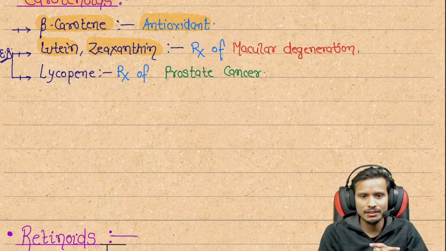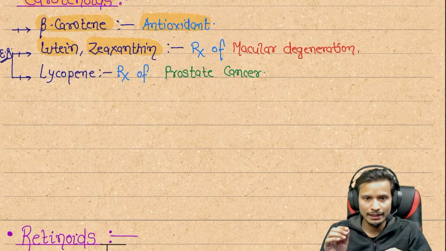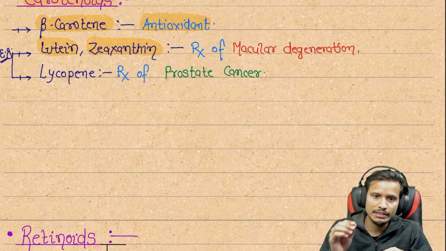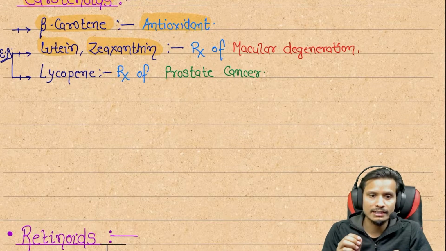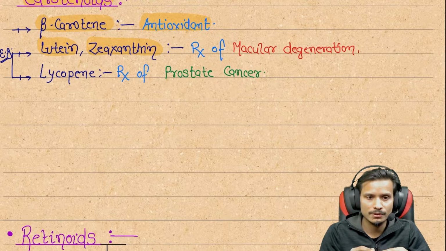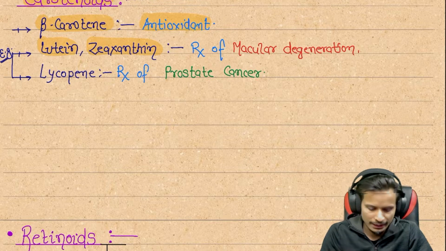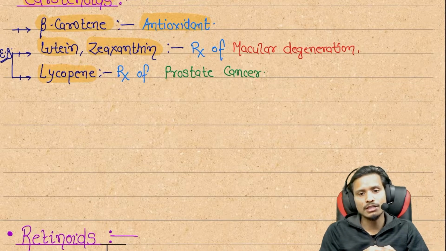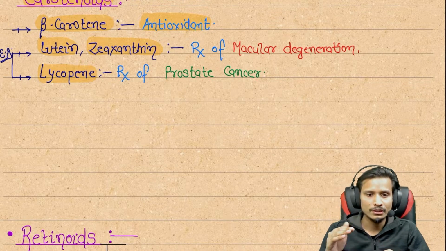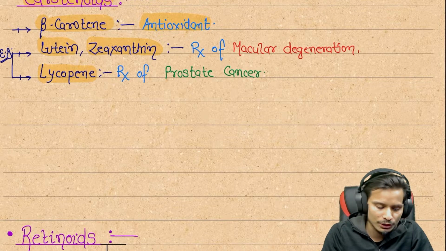What is macular degeneration? We discuss it in the ophthalmology topic, but it is about the macula of our eye. In that region, the tissue slowly degenerates. So these vitamins, lutein and zeaxanthin, which are types of carotenoids, act as a treatment for macular degeneration. Next one is lycopene. Lycopene is also used for the treatment of prostate cancer. If any person is suffering from prostate cancer, then we can give them lycopene. That is also a carotenoid.